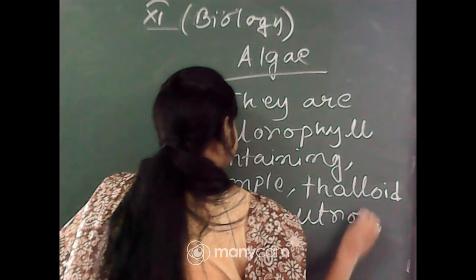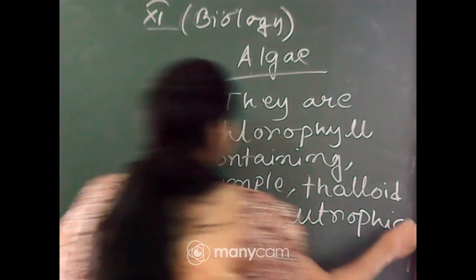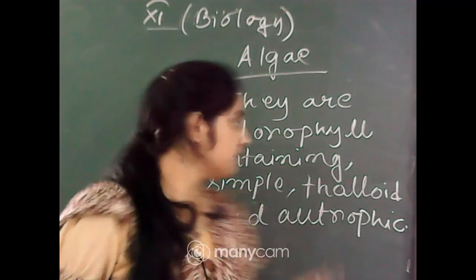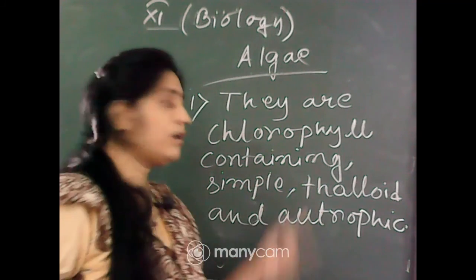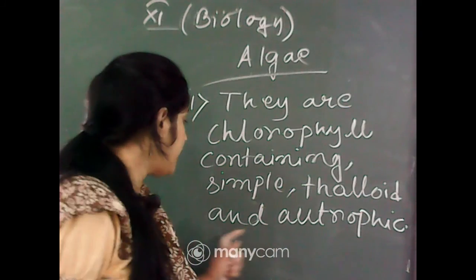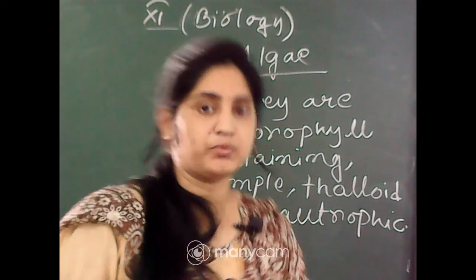Okay, so these are the characteristics of the algae: chlorophyll containing, simple, thalloid means their body is not differentiated into proper root, stem and leaf, and next one autotrophic, they can produce their own food.